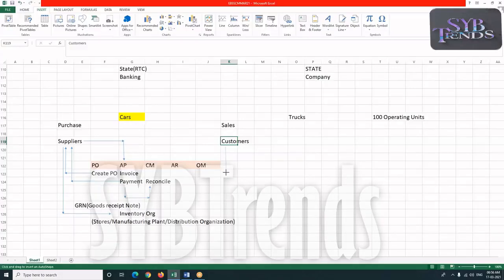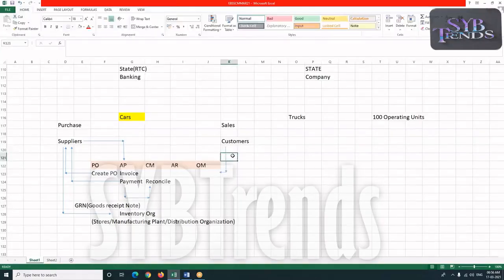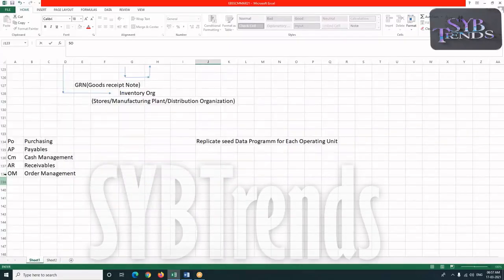So here the customer is going to send us the PO, purchase order. This is the PO which is going to be sent by my customer, and based on the customer's PO, we create a sales order.